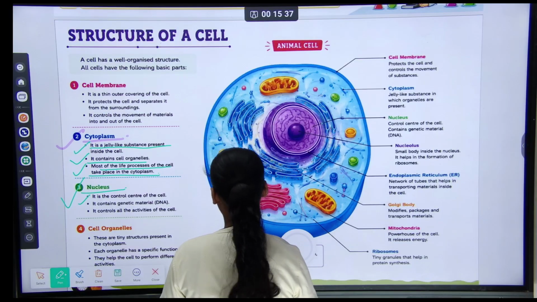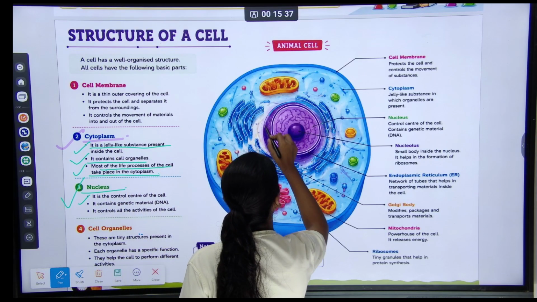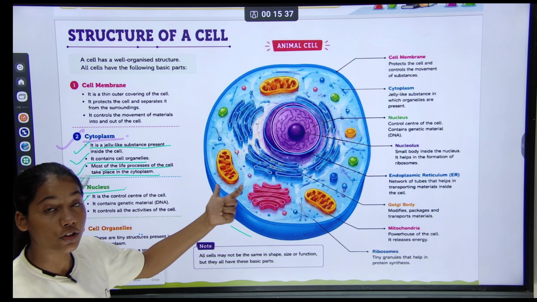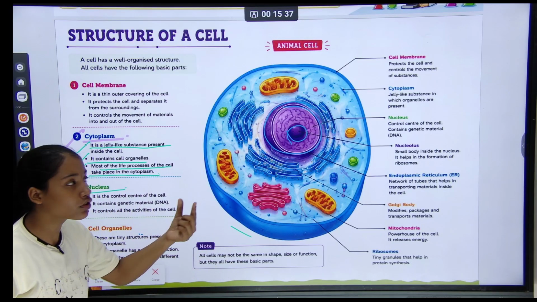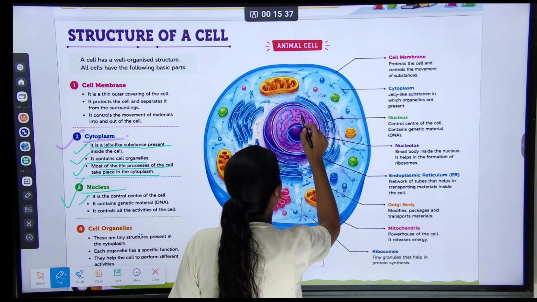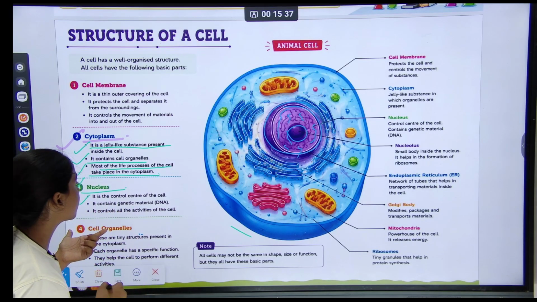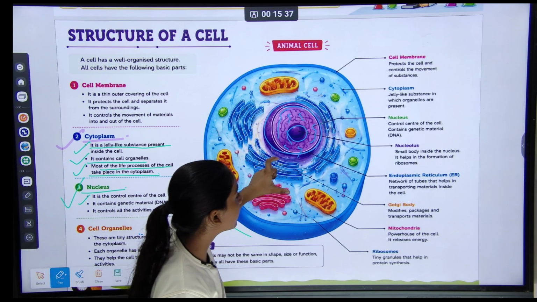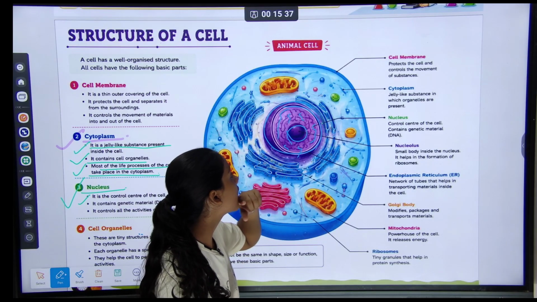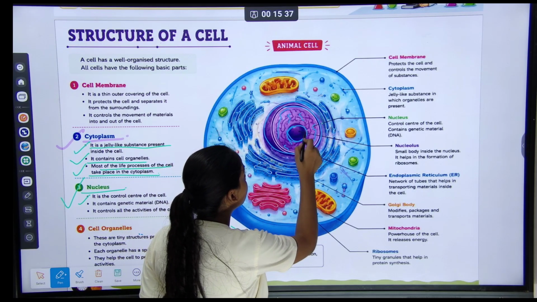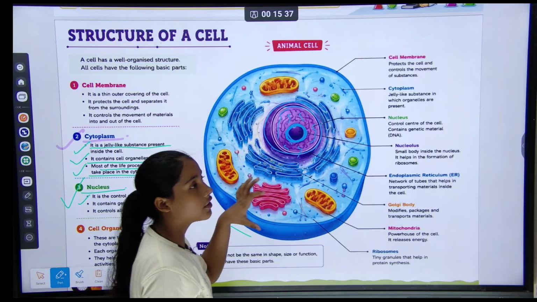You see? What is this? This is the nucleus, and inside it, there is a thread-like substance. What is this thread-like substance? It is chromosomes, and the nucleus plays the most important role in the cell.